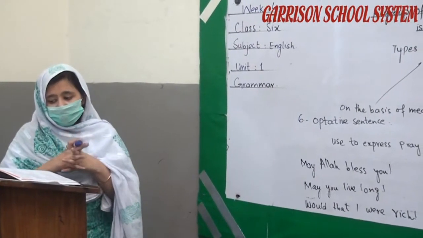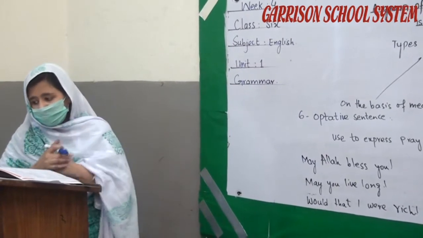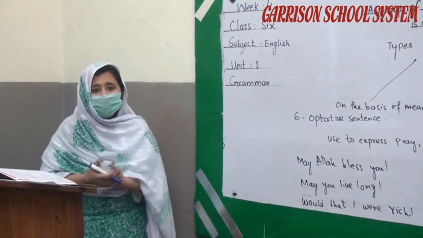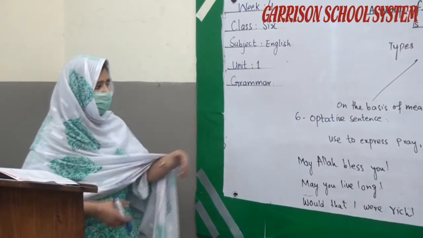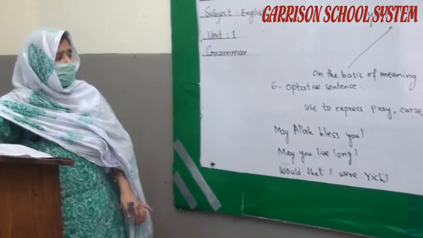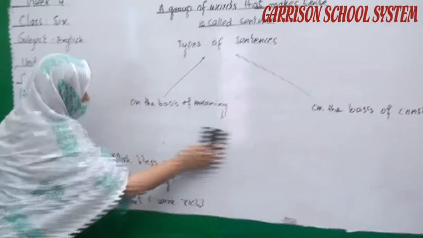And then optative sentences, a sentence that is used to express a prayer, a curse or a wish, some sort of wish, is called an optative sentence. These are the basic 6 main types of sentences on the basis of meaning.